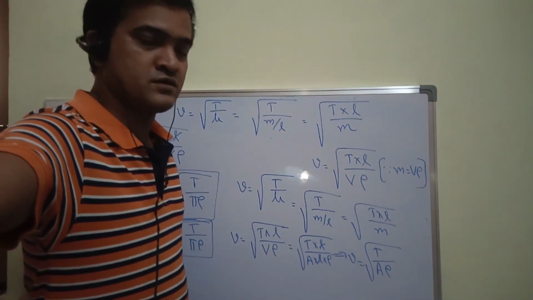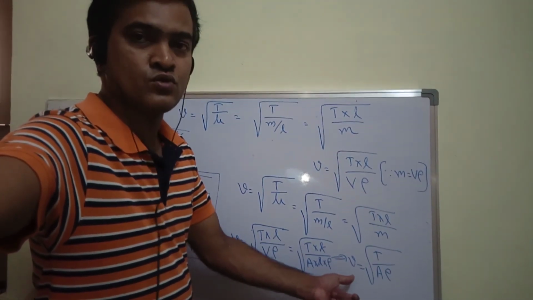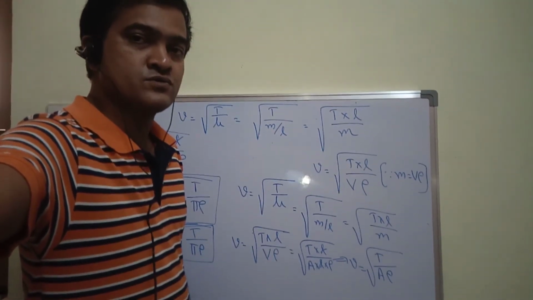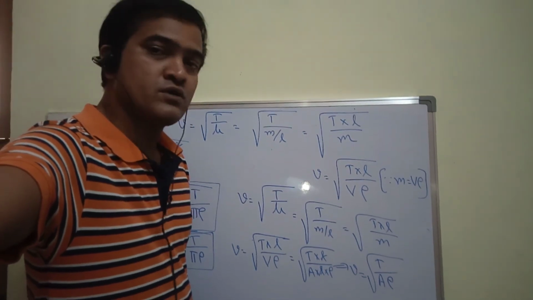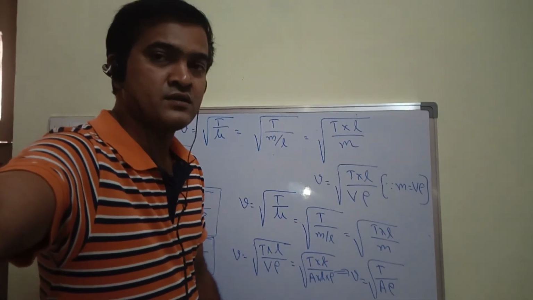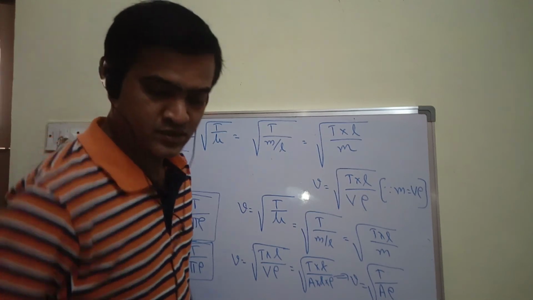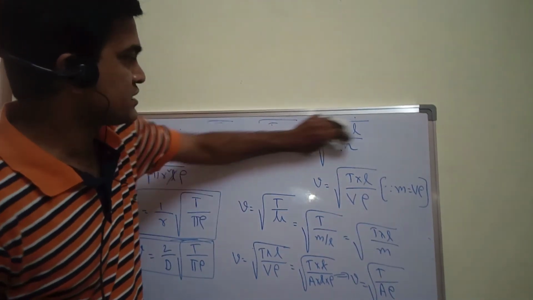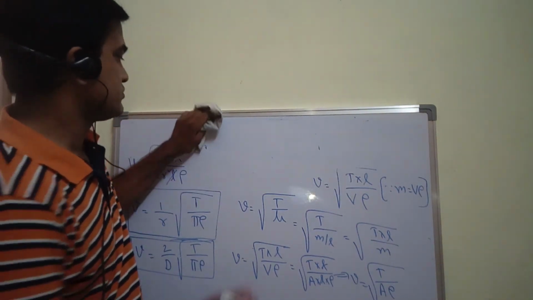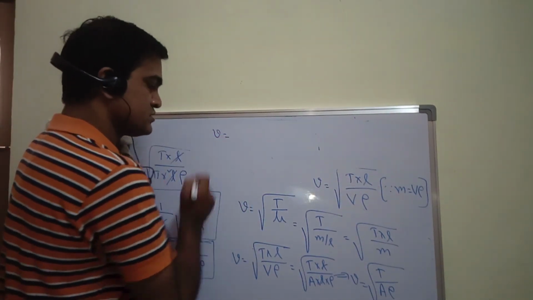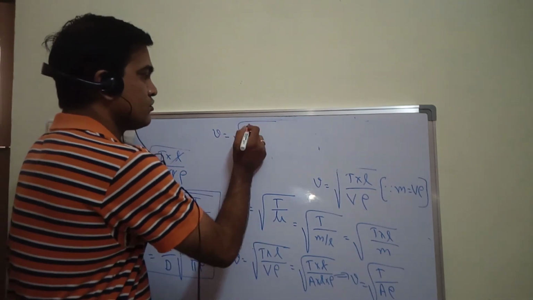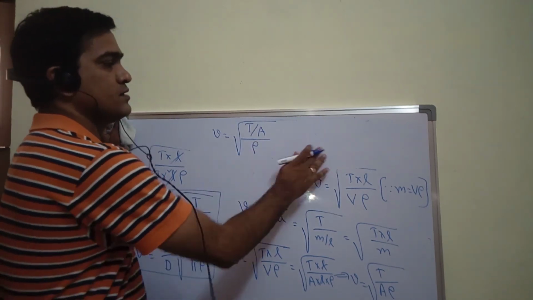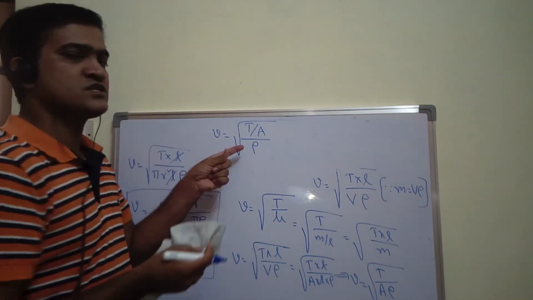So V is equal to root over T by A rho. Now I will take this A to the numerator. I can write this same expression as V is equal to root over T by A, divided by rho. Now tension is nothing but force.